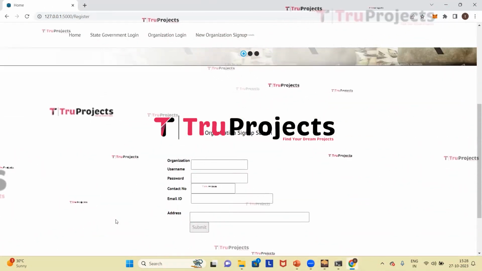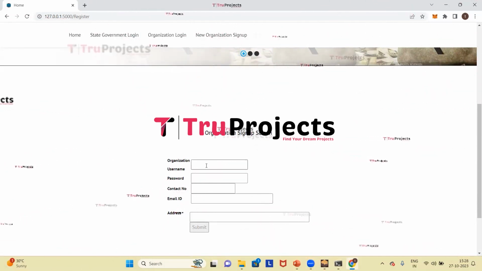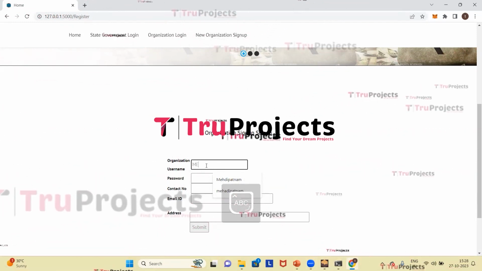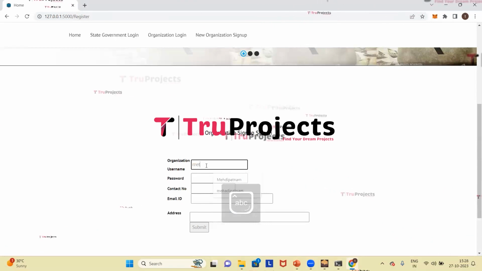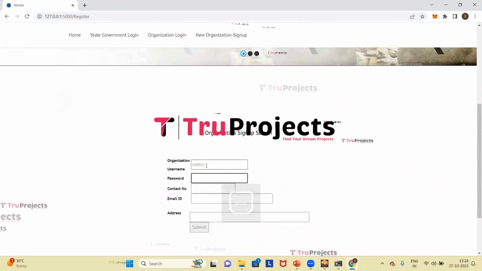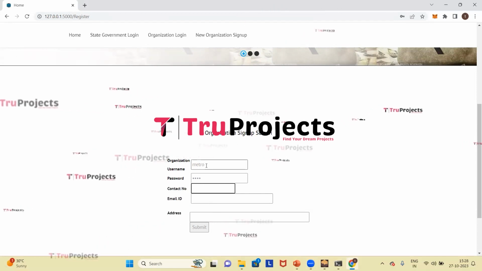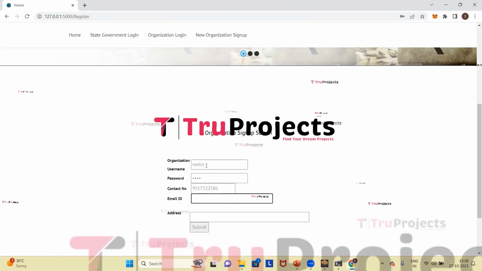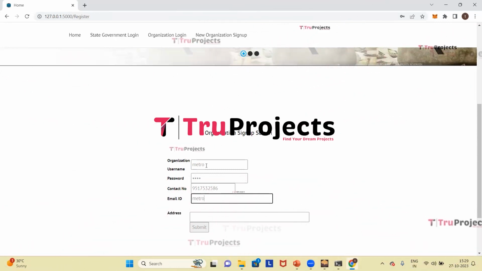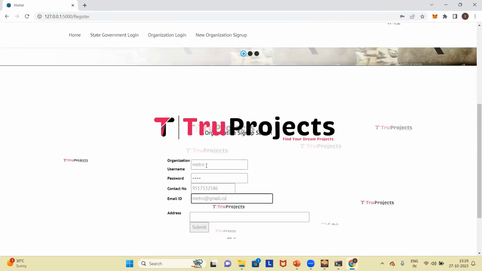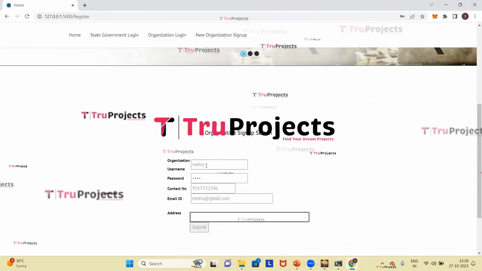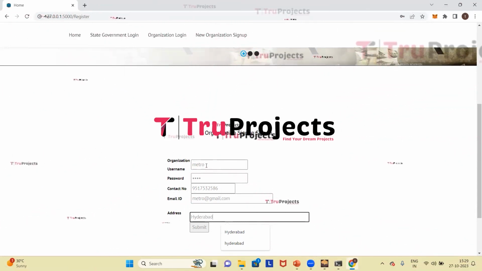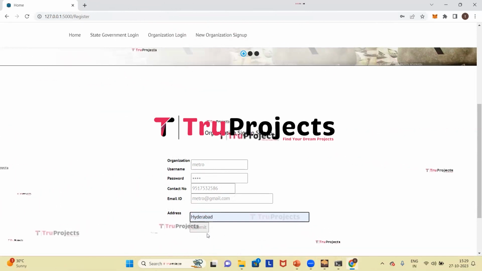Here we need to enter all the provided essential details of the organization. So here I'm giving the organization username, password of the organization, contact number, email ID, address, and now we need to click on submit.